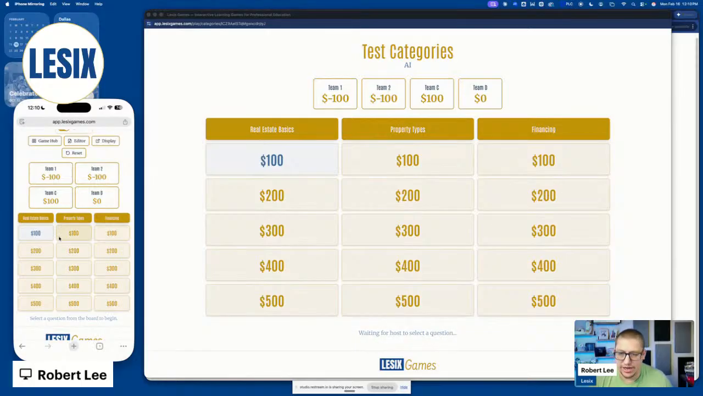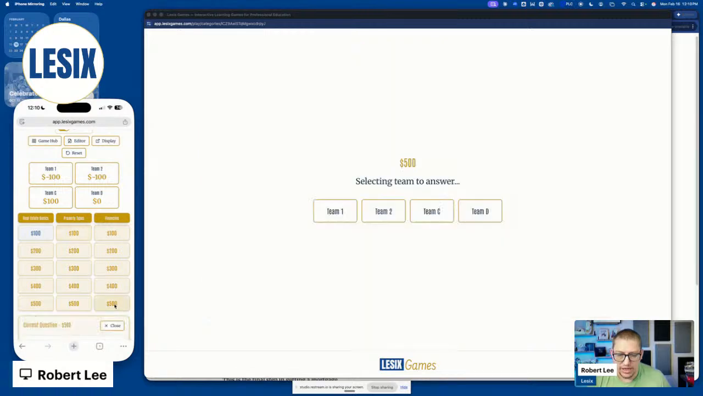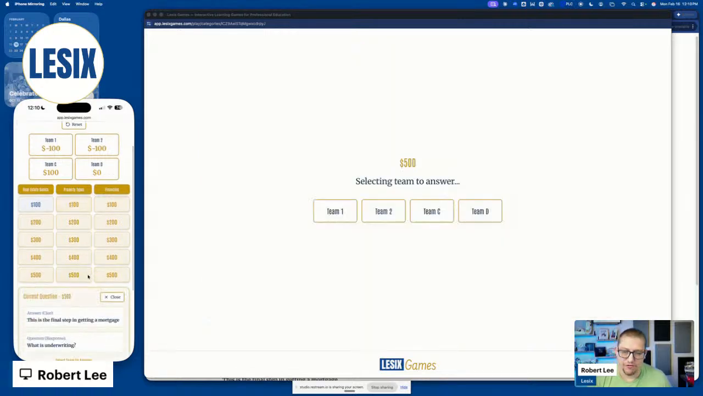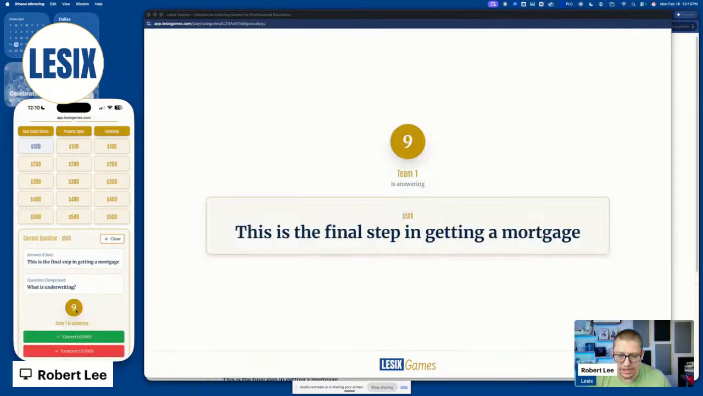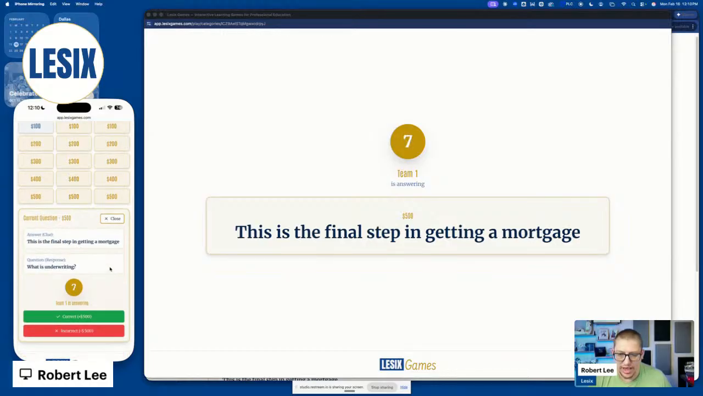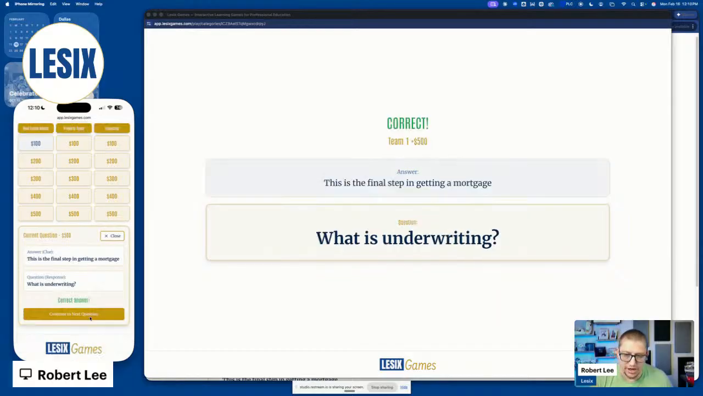So Team C got the answer right. And they're immediately going to go for broke. And they say financing for 500. Fantastic. All right. So let's say Team 1, they're quick on the draw. They buzz in and they say underwriting. What is underwriting? That is the final step for a mortgage. We say, my gosh, you guys are on it for